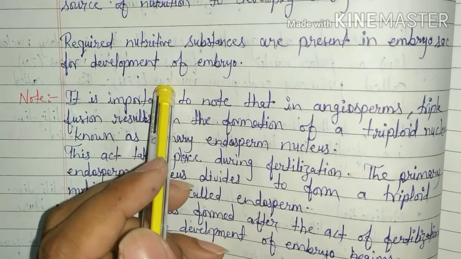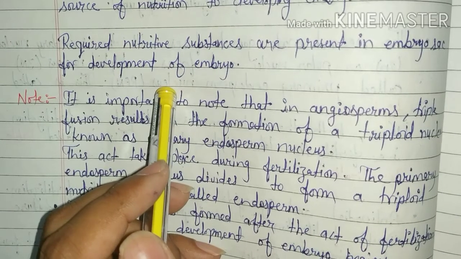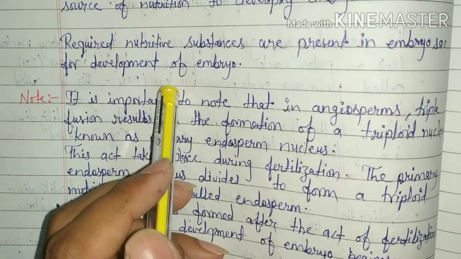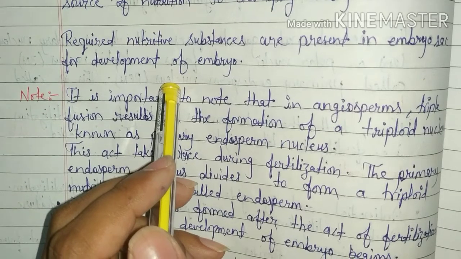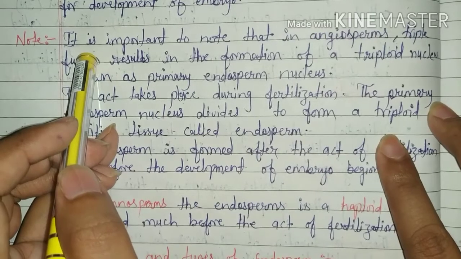According to the scientists Brink and Cooper, the endosperm is a tissue developed to compensate for the extreme reduction of the female gametophyte in angiosperms. And both syngamy and triple fusion are important for the formation of a viable seed.